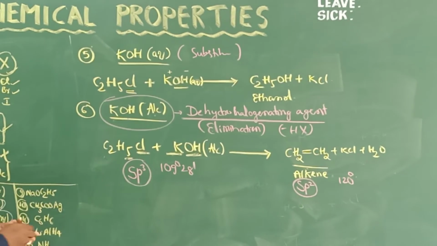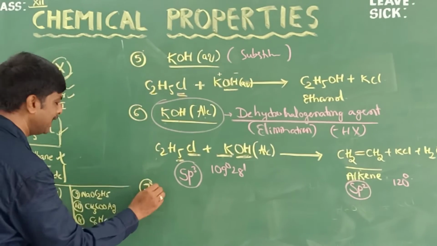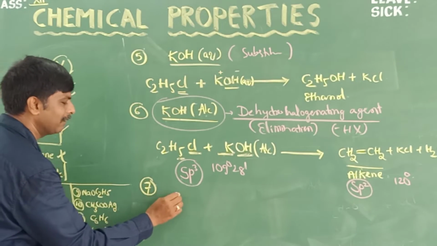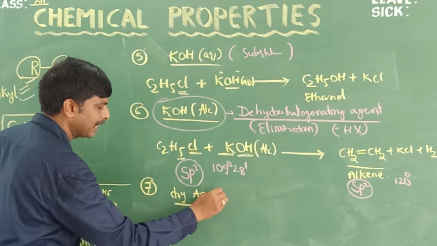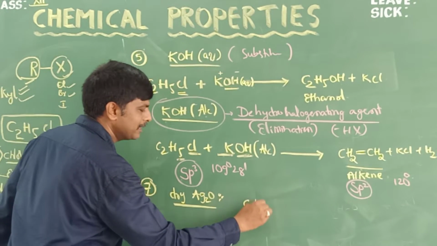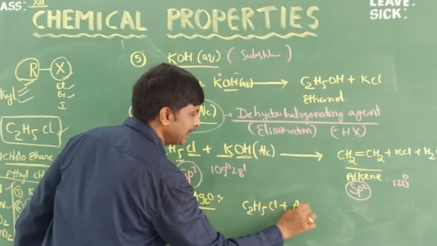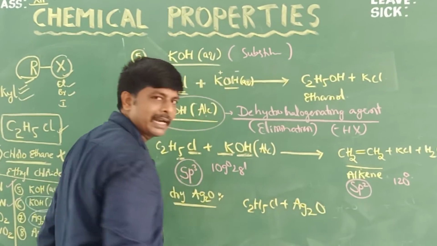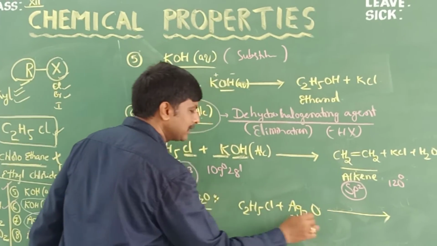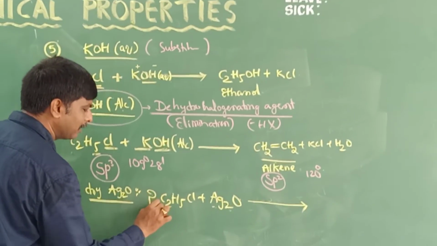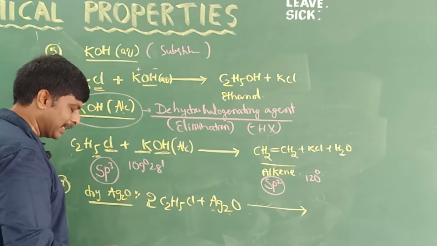Next property, reaction with dry silver oxide, dry Ag2O. C2H5Cl plus Ag2O. Dry silver oxide has 2 moles of Ag, so it reacts with 2 moles of ethyl chloride.